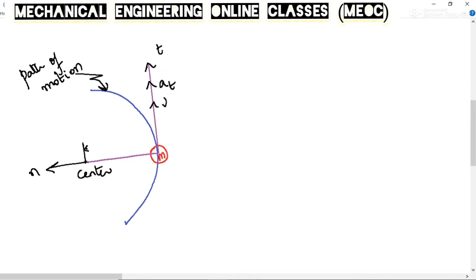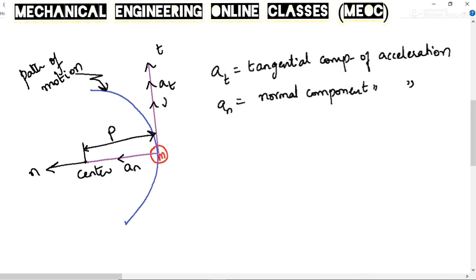This dimension is the radius of curvature, and the normal component of acceleration an is towards the center. So at is the tangential component of acceleration and an is the normal component of acceleration.